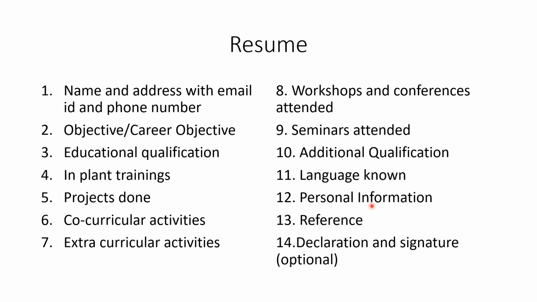Next is personal information. As I already mentioned, unlike biodata, all the personal details are pushed backward in a resume. Personal details that are given here are father's name, gender, nationality, sometimes address. But here again, apart from your father's name, nothing else is mandatory. It's just optional. Revealing your gender, your religion, and nationality are all optional, because no job should be given based on these things. Most importantly, caste and community are not mentioned here in the personal information.